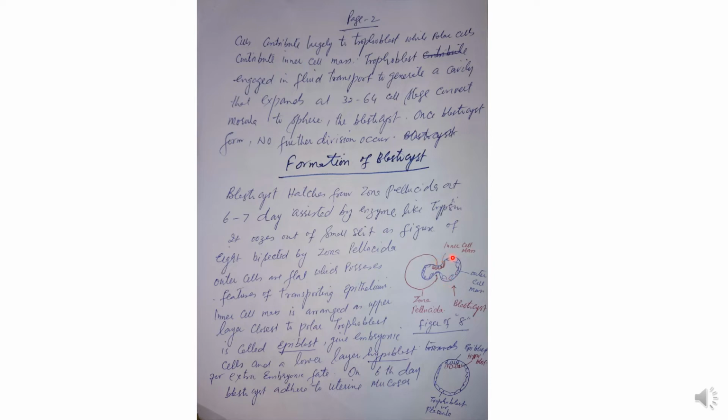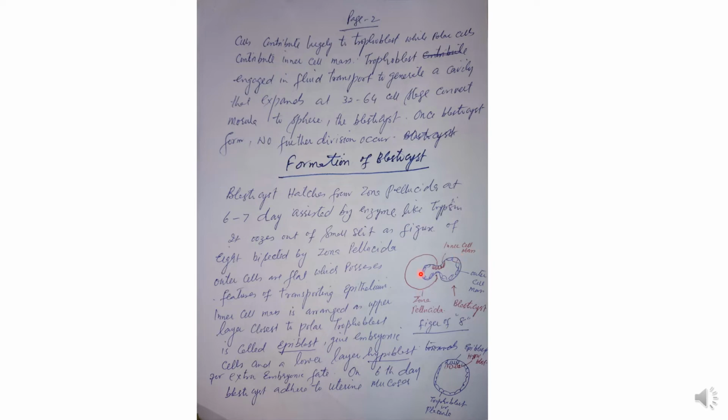You can see this picture. By punching, it comes out slowly. When half is out and half is in, it gives a picture of a figure of 8. The inner cell mass is present over here, whereas the outer is like this. Sometimes during hatching, it breaks down at this point, so half of the inner cell mass remains here and half is in here, and they become twins.